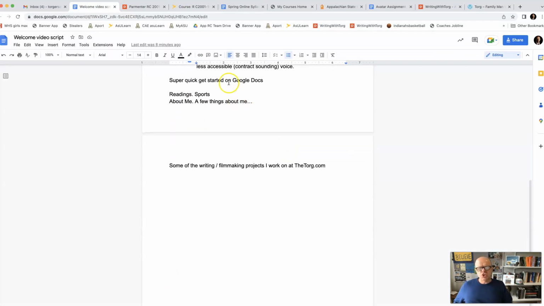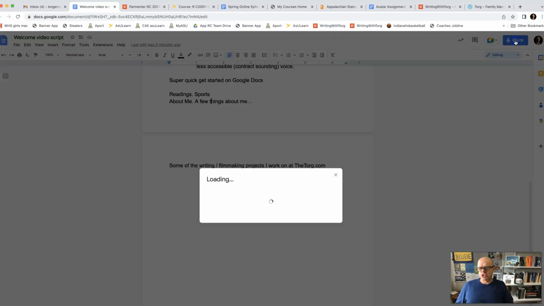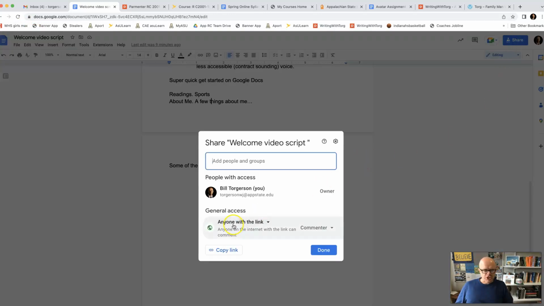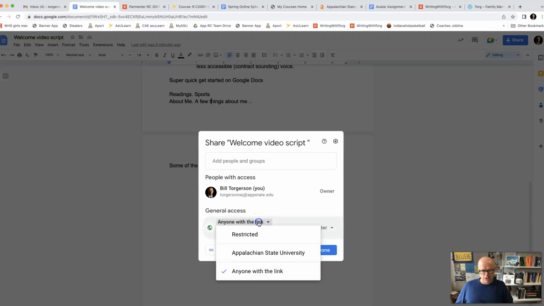Just a couple more things. I'll give you more on this later, but if you haven't used Google Docs, we use it a lot. One really main thing you've got to do: come over here to this blue button. When you write in the Google Doc, you title stuff over here, on the left, welcome video script. On the right, you click share. I can change this. I've already changed it to anyone with the link.